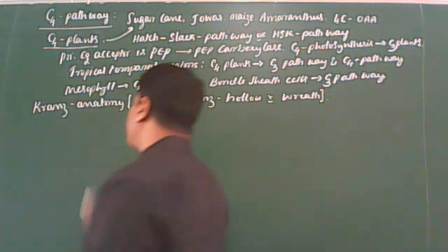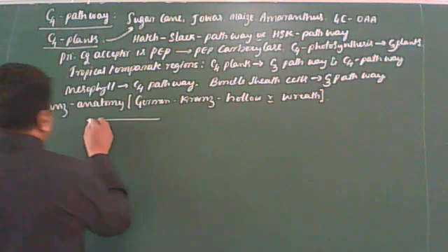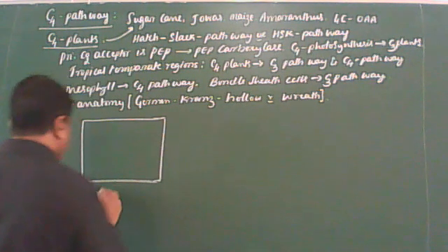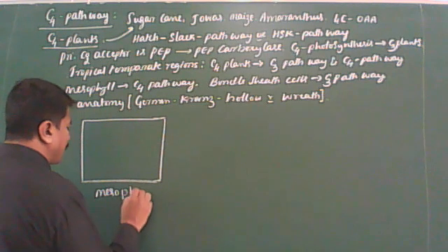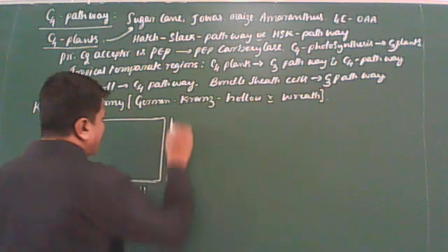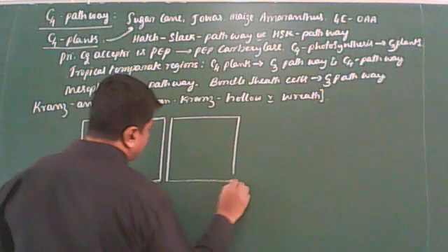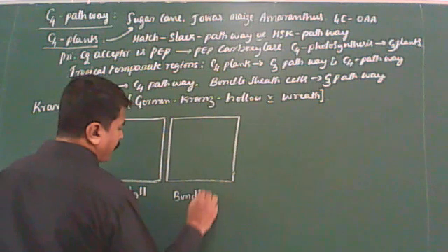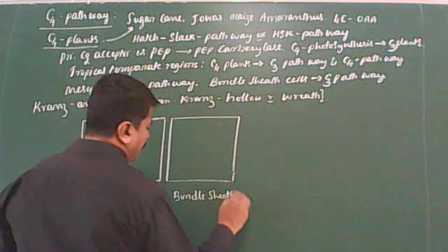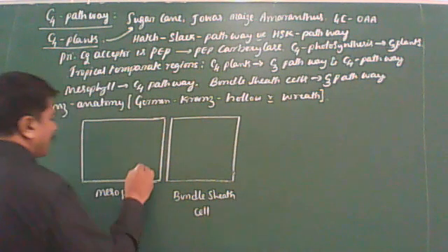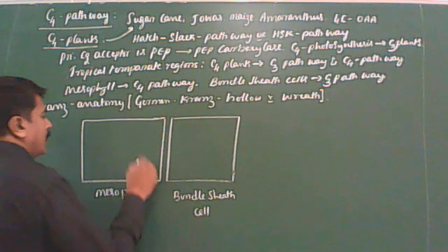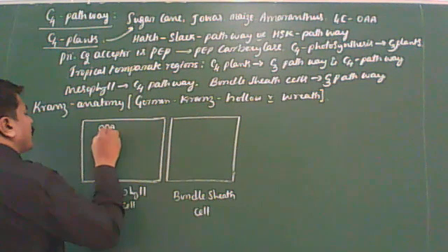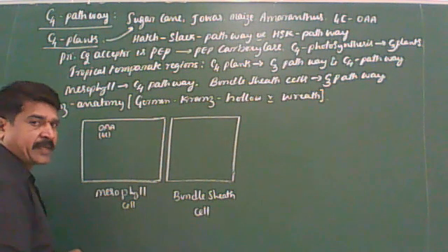As I said, in C4 plants both C3 and C4 pathway take place. C4 takes place in mesophyll cells, then C3 takes place in bundle sheath cells. Let us consider this is the mesophyll cell. This is the bundle sheath cell. You know that the first stable compound in C4 plants is the 4-carbon compound, oxaloacetic acid.